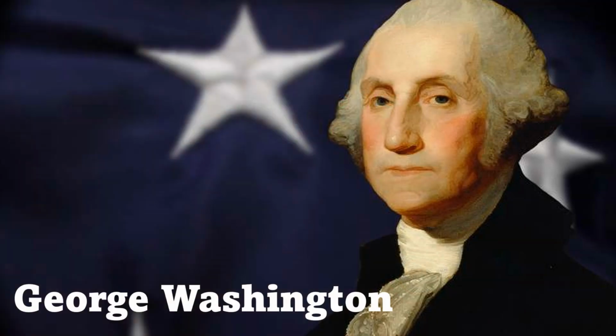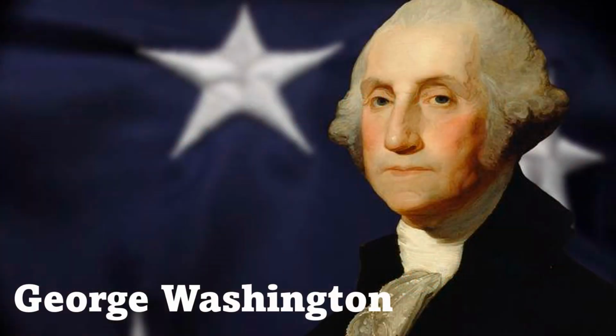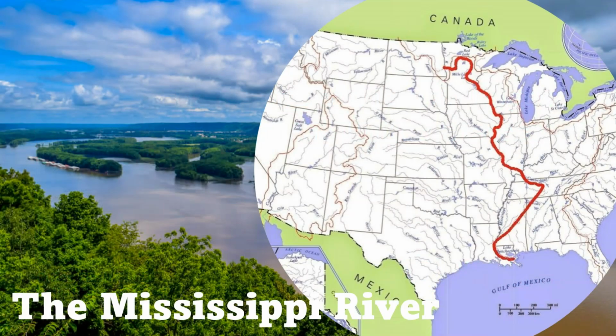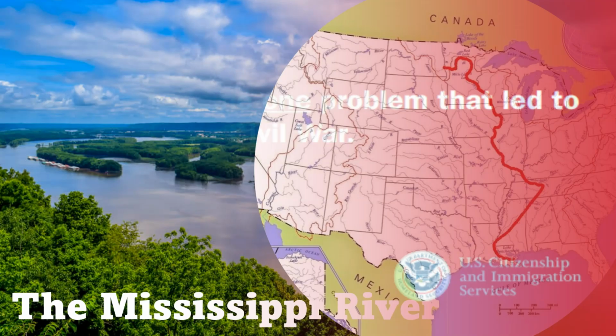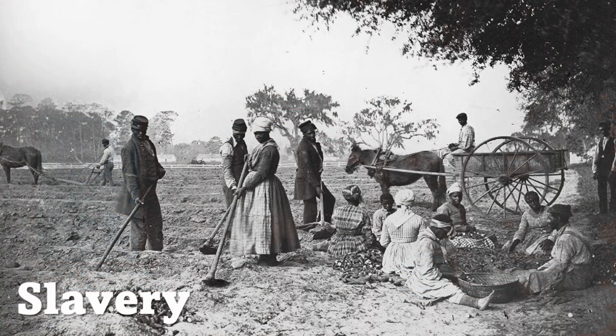George Washington. Who is the father of our country? George Washington. Name one of the two longest rivers in the United States. The Mississippi River. Name one problem that led to the Civil War. Slavery.